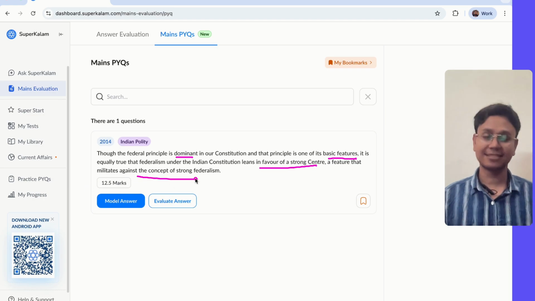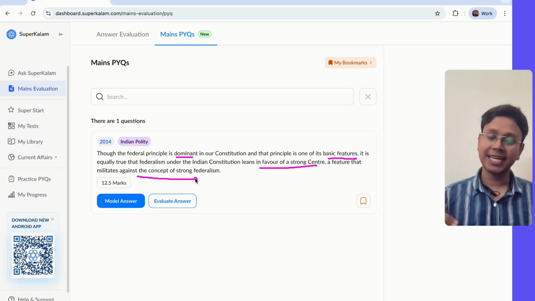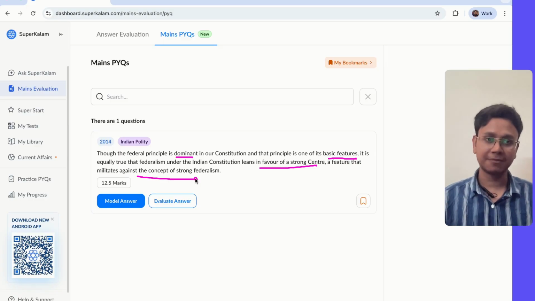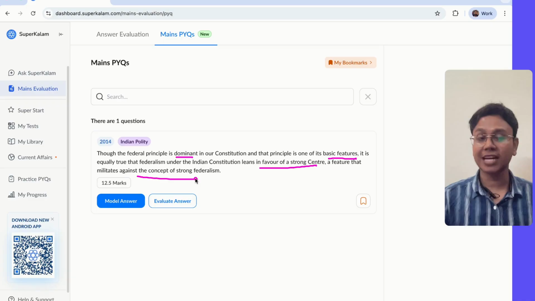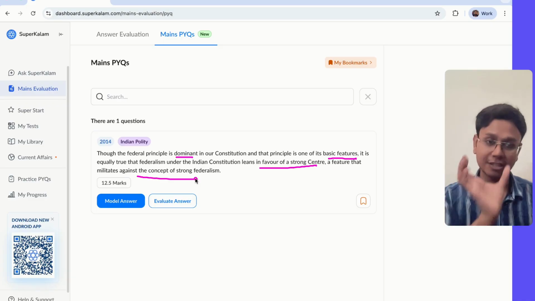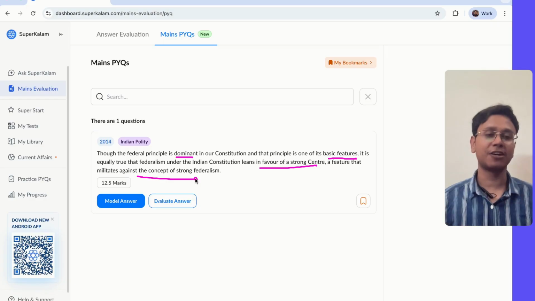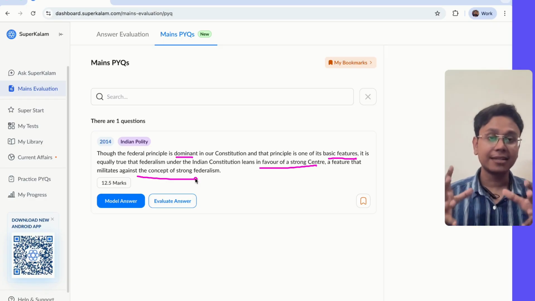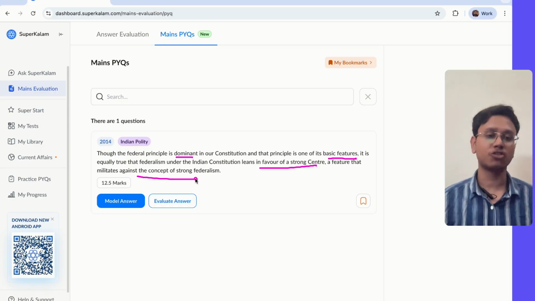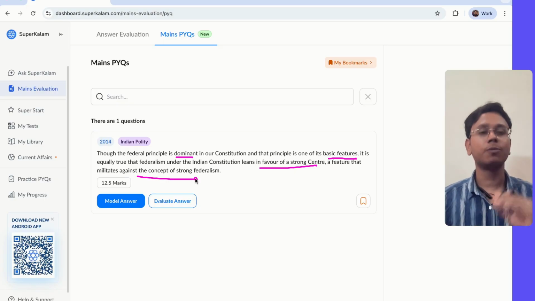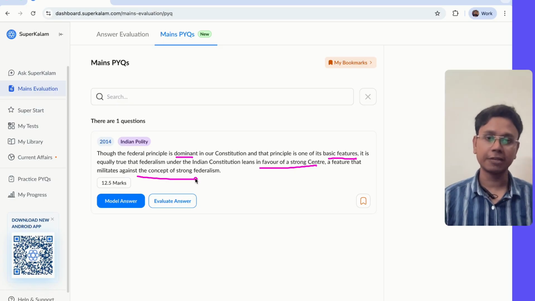So it is basically saying this very simple thing, that India has a federal system, a federal principle, and that is a basic structure. I told you the basic structure is that part of the constitution which is the soul, an essential part of the constitution. So it is saying that the federal feature of our Indian constitution is its soul. It's a basic structure, but yet there are a few provisions in favor of the central government.